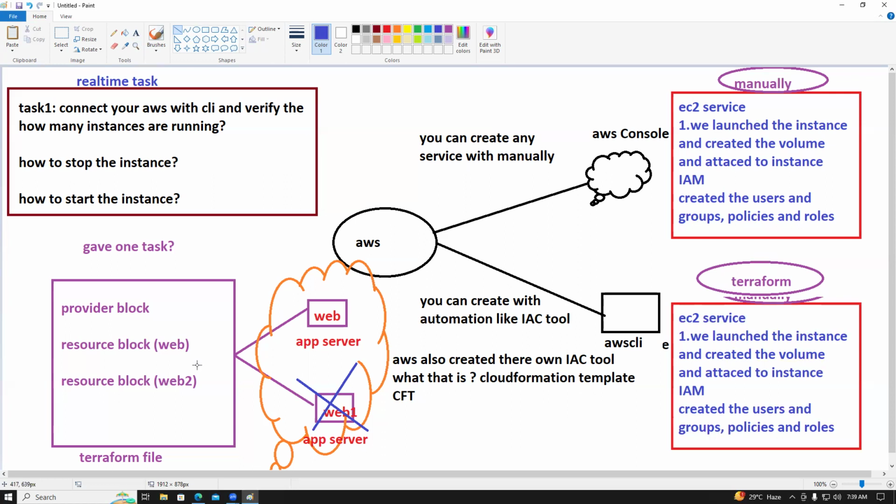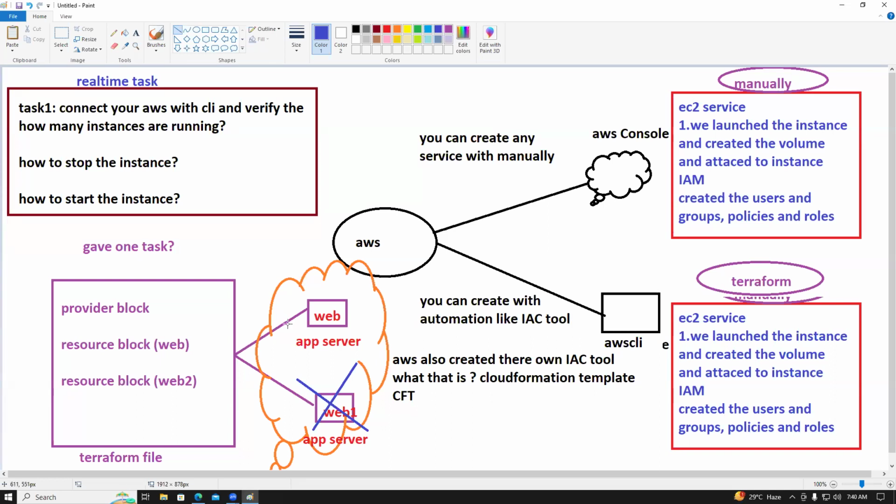I don't want to destroy both. I want to destroy only one instance. That is the task, right, guys? Yes or no?